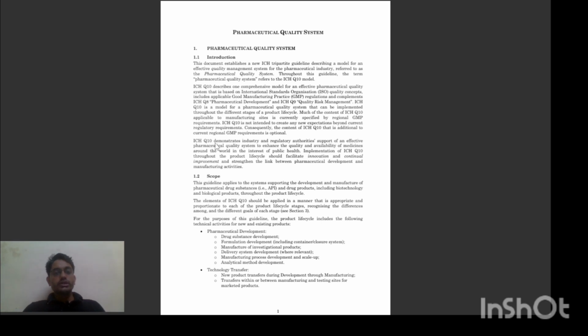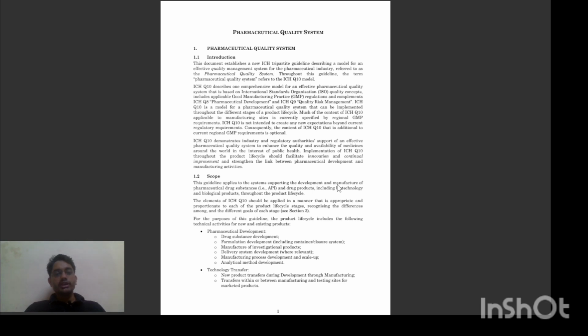The guideline is to demonstrate industry and regulatory authorities' support of an effective pharmaceutical quality system to enhance the quality and availability of medicines around the world in the interest of public health. Implementation of ICH Q10 throughout the product lifecycle should facilitate innovation and continuous improvement and strengthen the link between pharmaceutical development and manufacturing activities. The guideline applies to the systems supporting the development and manufacturing of pharmaceutical drug substances.